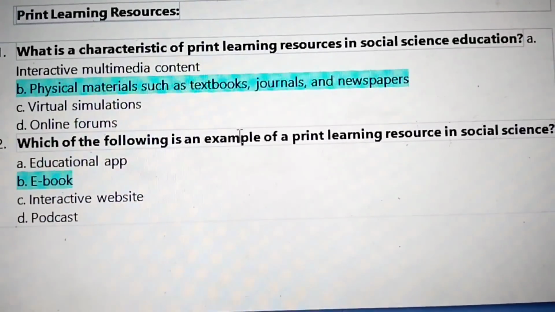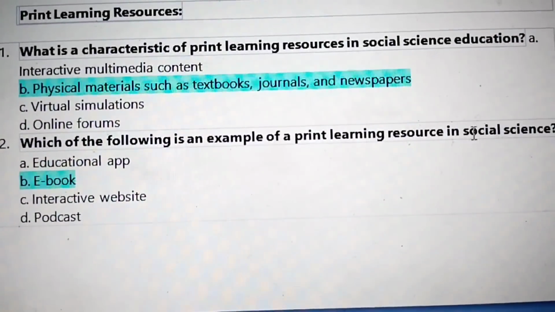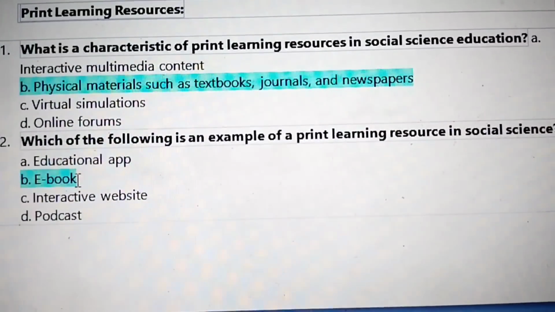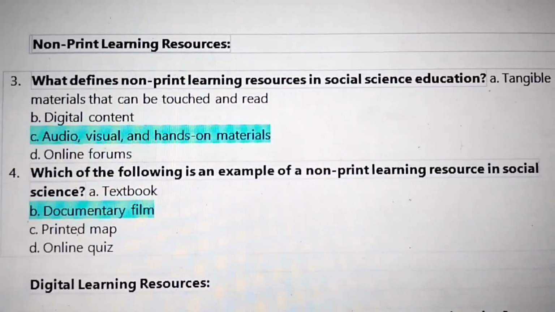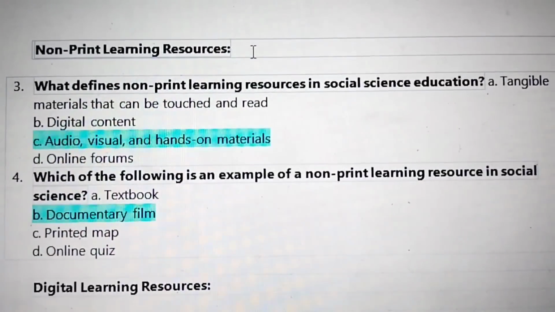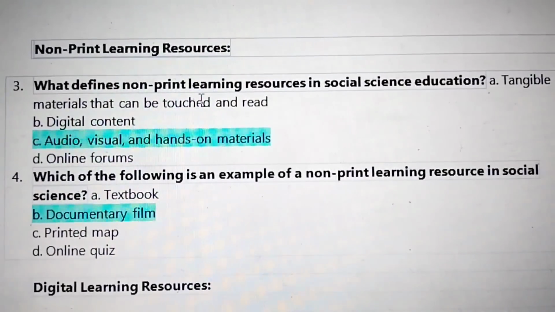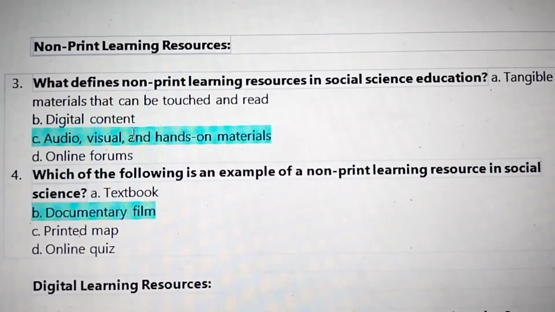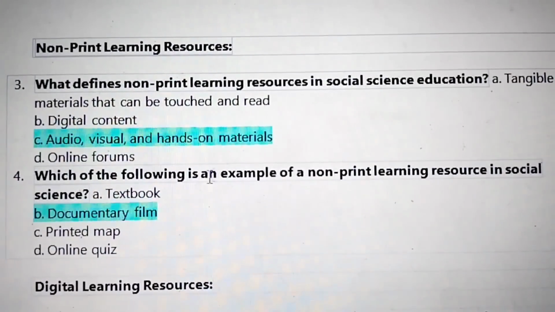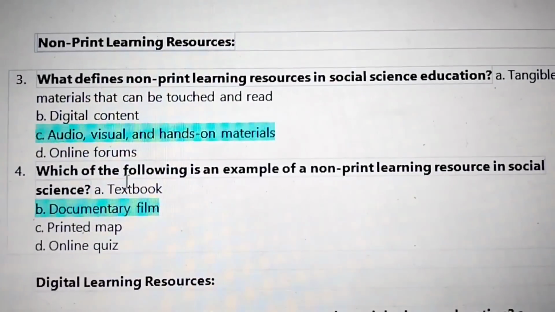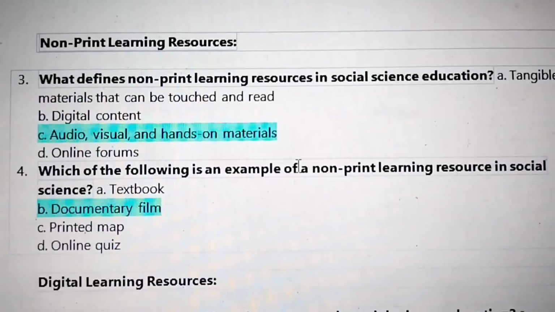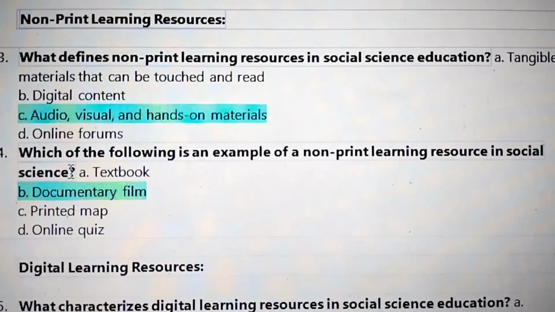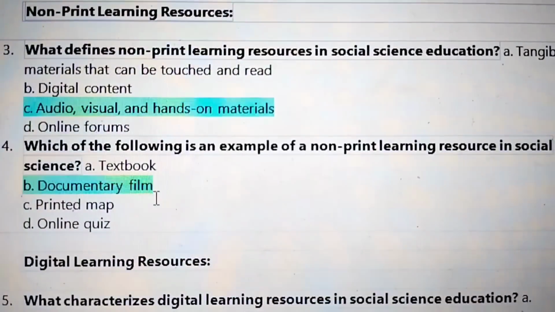Which of the following is an example of a print learning resource in social science? E-book. Next, non-print learning resources. What defines non-print learning resources in social science education? Audio, visual, and hands-on materials. 4. Which of the following is an example of a non-print learning resource in social science? Documentary film.